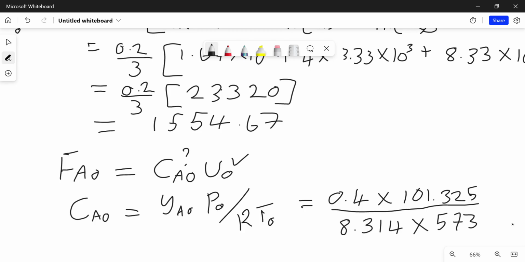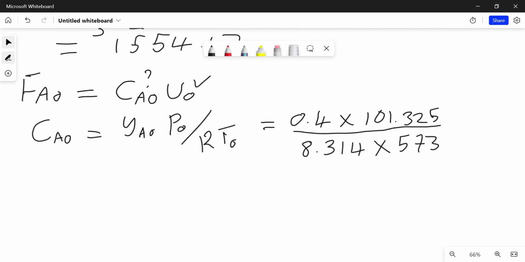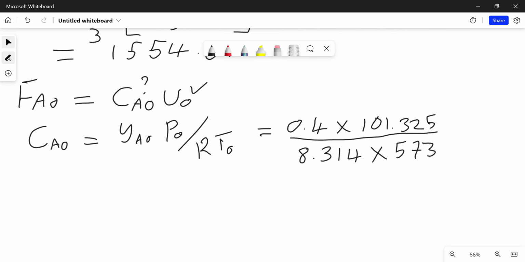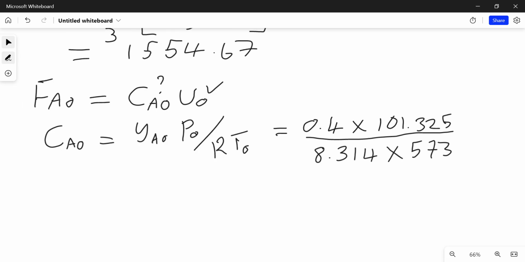Okay, so that's the universal gas constant, and from there we're able to compute the answer. So we should get something like 0.0085. That is your initial concentration.